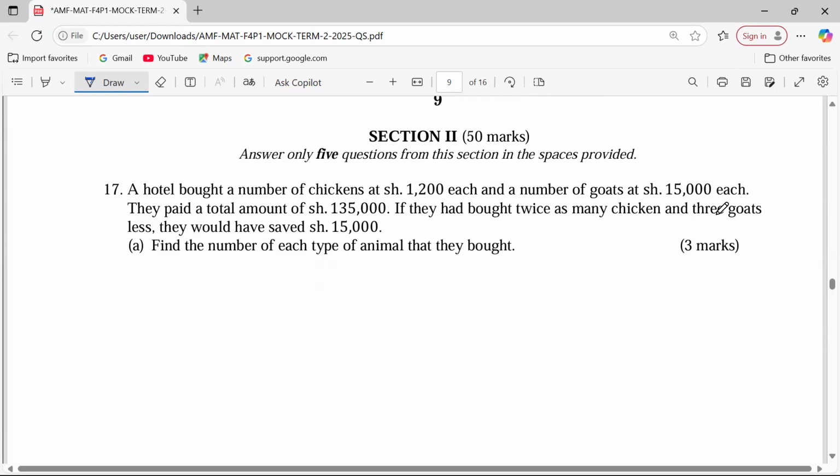So now look at this. We can let the number of chicken be x, and the goats be y. Now from this we can say each chicken, because they are x and each is being bought at 1,200, they cost 1,200x, plus 15,000 per goat, and the goats are y. This brought a total of 135,000.